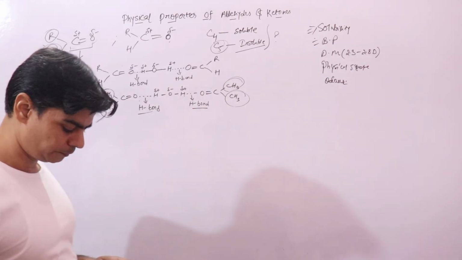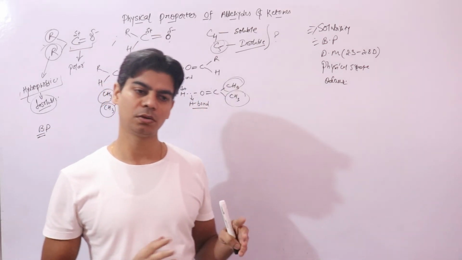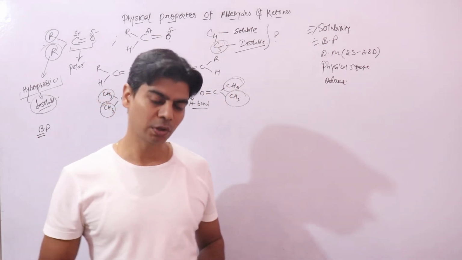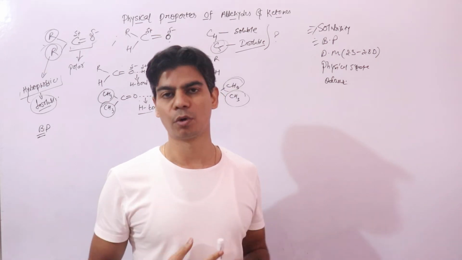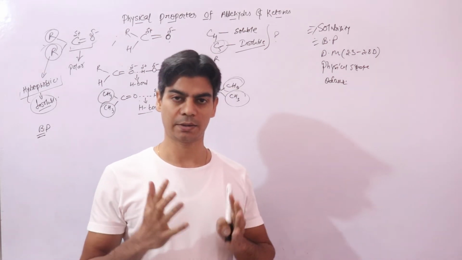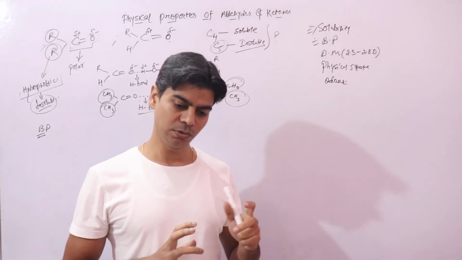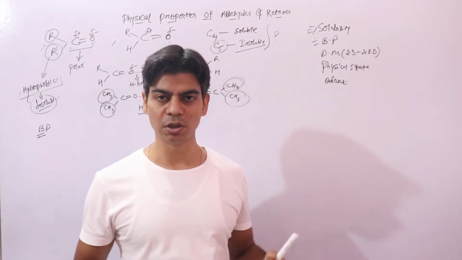Boiling point. We know from our previous discussion on the physical properties of organic compounds that if molecules can interact or associate, then while boiling you need to separate these molecules.